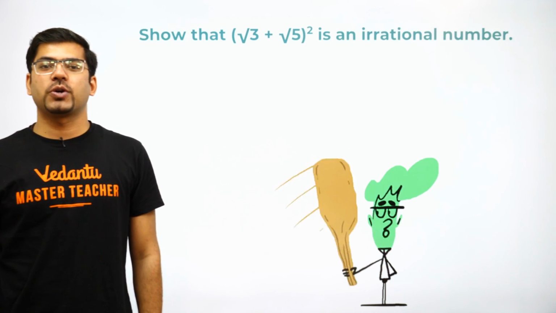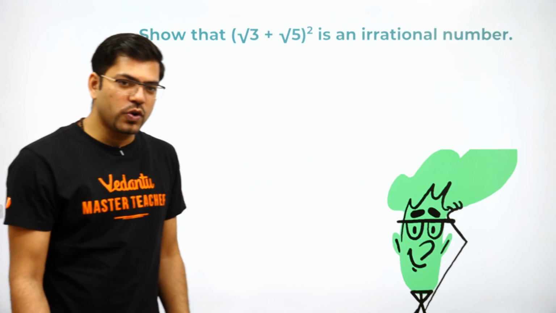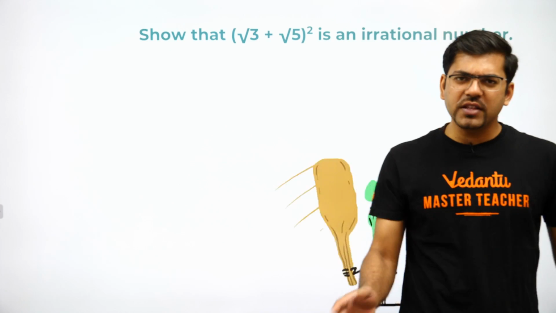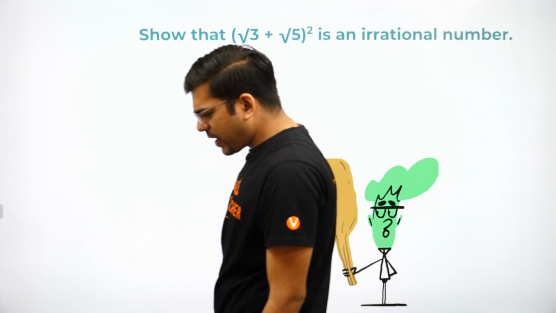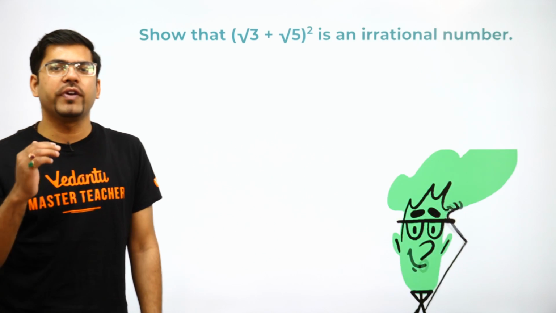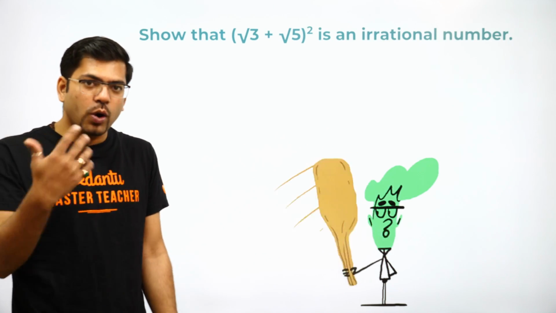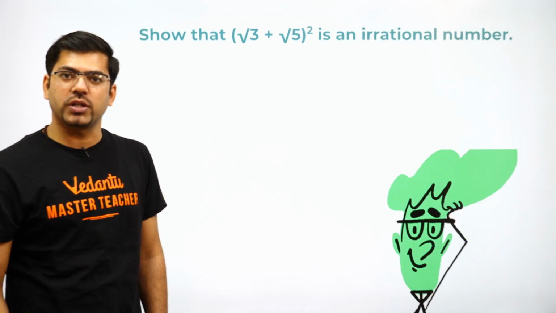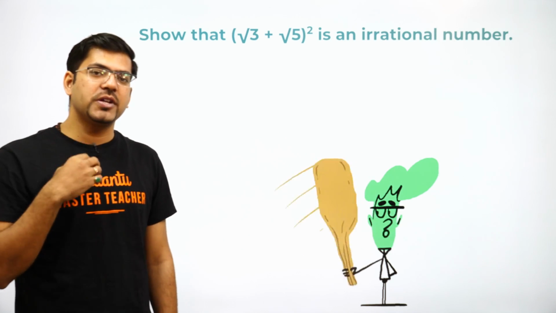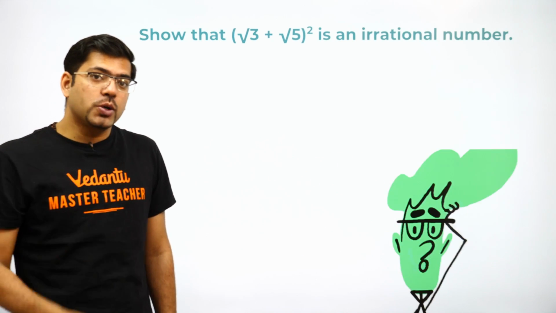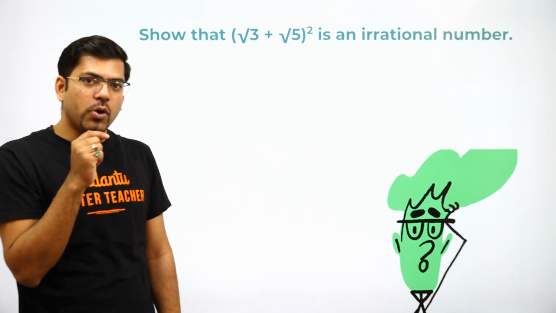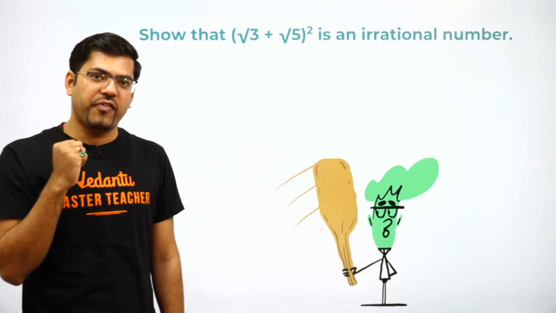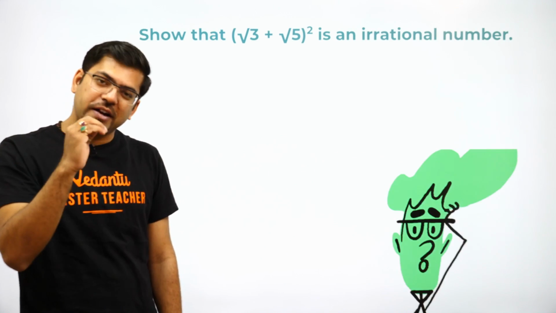So this will be our next question. Show that root 3 plus root 5 is an irrational number. You would have seen this question multiple times, isn't it? See, proving root 5 is an irrational number can also come, but it is an easier question. So if this question is coming, I am assuming that you people would be able to solve this, because this was the same question of class 9th also. So this year the board can ask a bit different one, not a tougher one, but a different one.